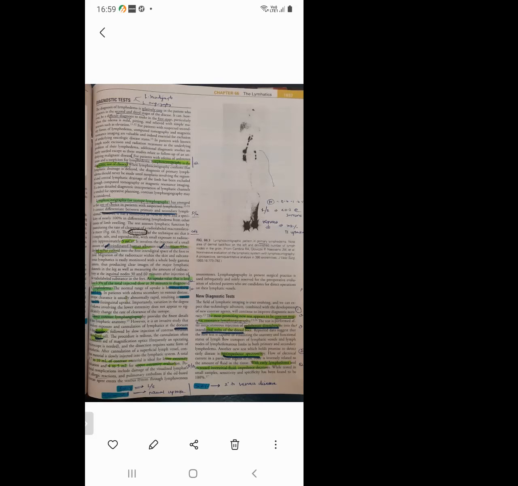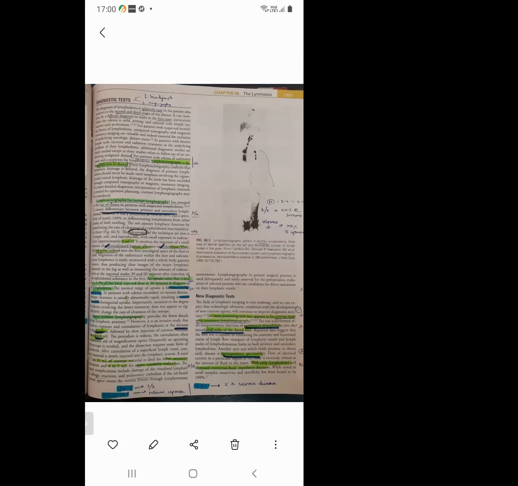Now, where are we using lymphangiography? In present surgical practice it is used infrequently and is mainly reserved for the preoperative evaluation of selected patients who are candidates for direct operation on the lymphatic vessels. So this they can ask: what is the investigation we use preoperatively for candidates for direct operation on the lymphatic vessels? You have to give lymphangiography.